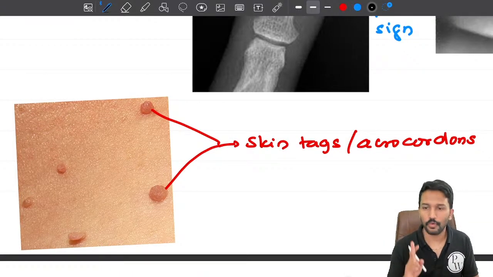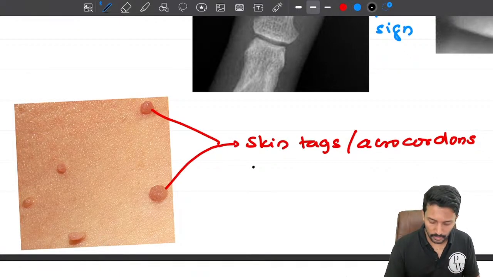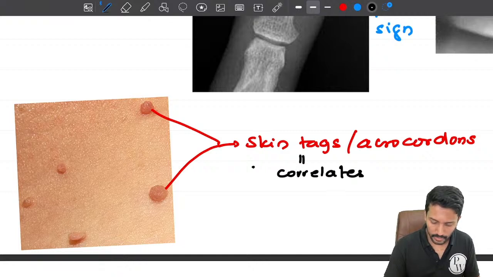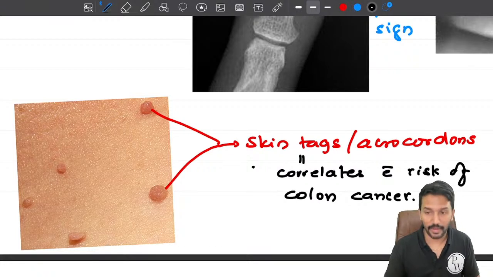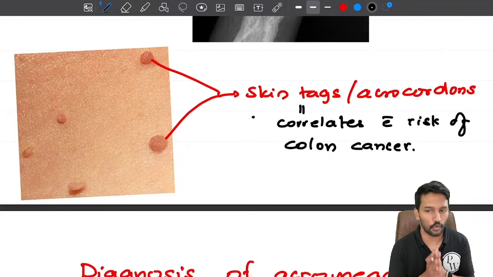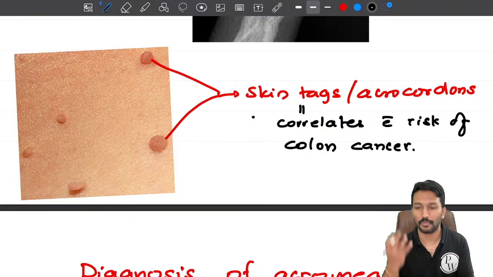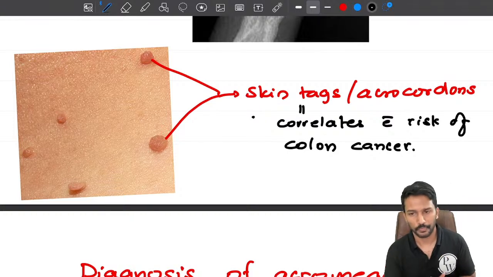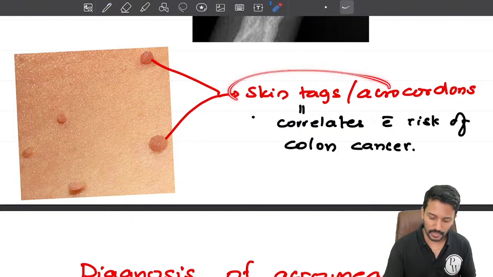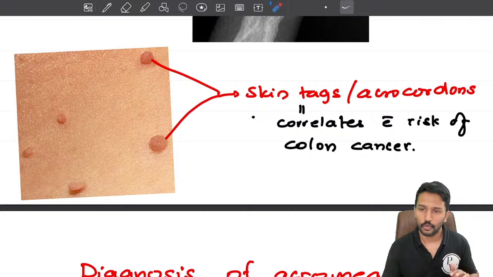Now we have to remember one important point here. The skin tags correlate with risk of colon cancer. So does that mean acromegaly is associated with increased risk of colon cancer? Absolutely yes. Patients with acromegaly carry high risk of colon cancer because growth hormone will stimulate the growth of tumors also, right? And the higher the number of skin tags, the higher the risk of developing colon cancers.